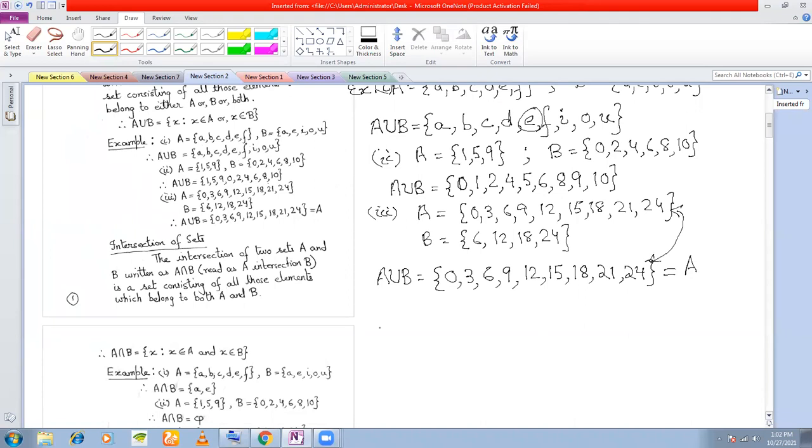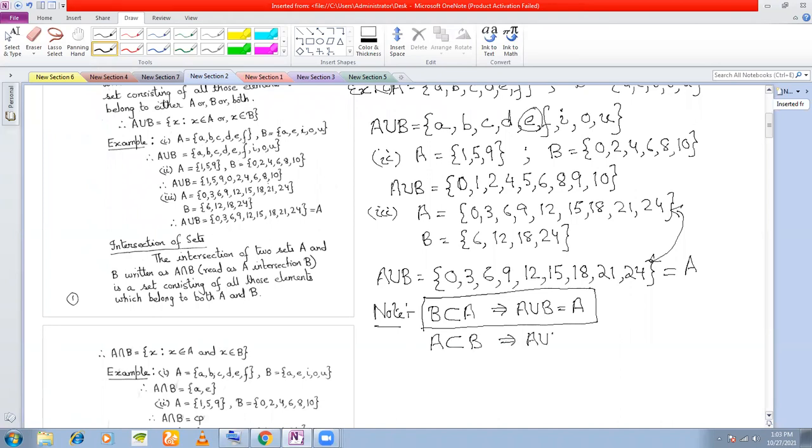I'll just make a note here. See that B is a subset of A. Do you notice B is a subset of A? Since B is a subset of A, this means that the union of these two sets will be equal to A. This is actually a small rule in sets. If you know this, it's good for you. Even if you don't know, it's okay. I just wanted you to notice. So B subset of A means A union B is equal to A. What if I say A is a subset of B? Then I can write A union B is equal to B. Understood?